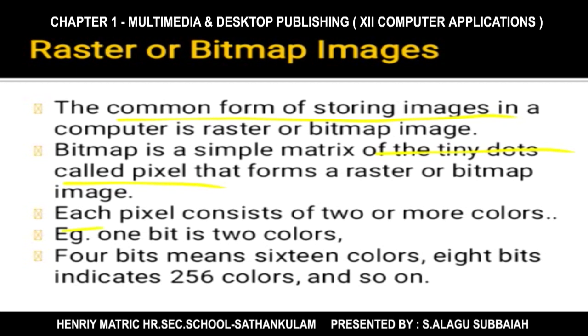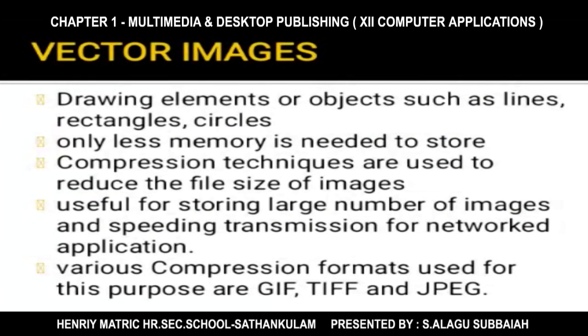Each pixel here consists of two or more colors. Suppose one bit has two colors, then 4 bit has 16 colors and 8 bit has 256 colors. It will go on. Okay. Next we'll see vector image. The vector image is created only for drawing lines, rectangles and circles.